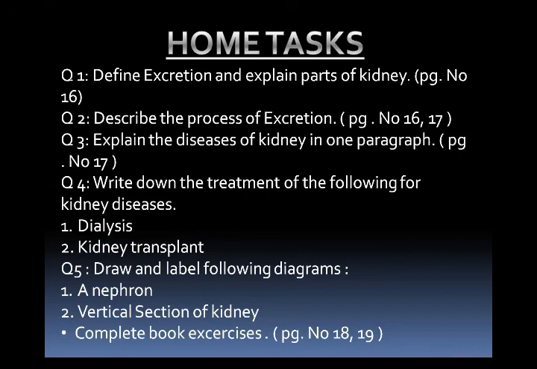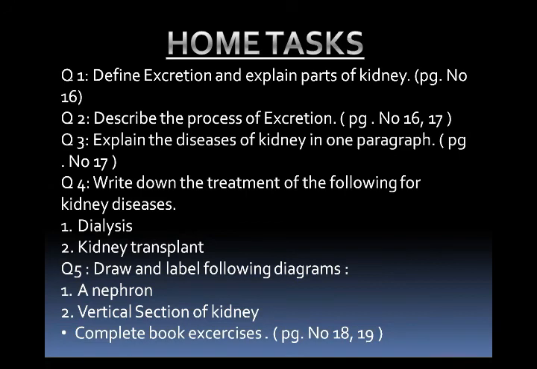Again, I am repeating the home task. Question 1, define excretion and explain parts of kidney. Question number 2, describe the process of excretion. Question number 3, explain the diseases of kidney in one paragraph. Question number 4, write down the treatment of the following for kidney diseases: dialysis and kidney transplant.